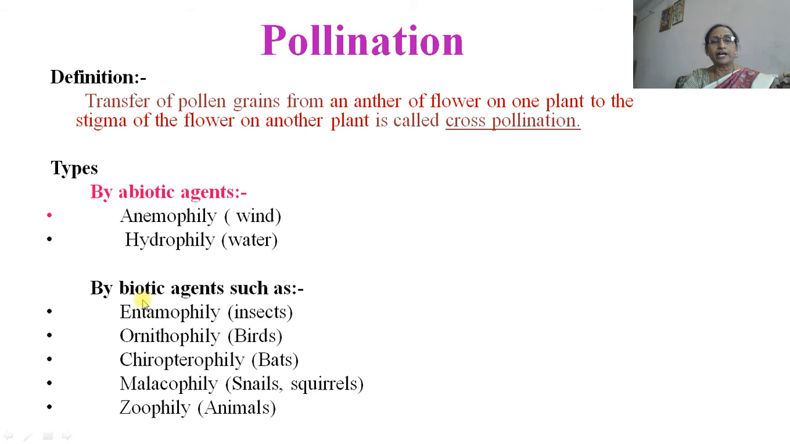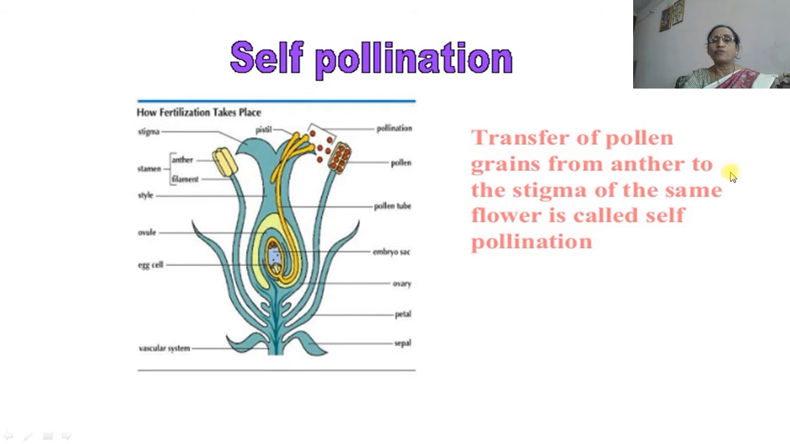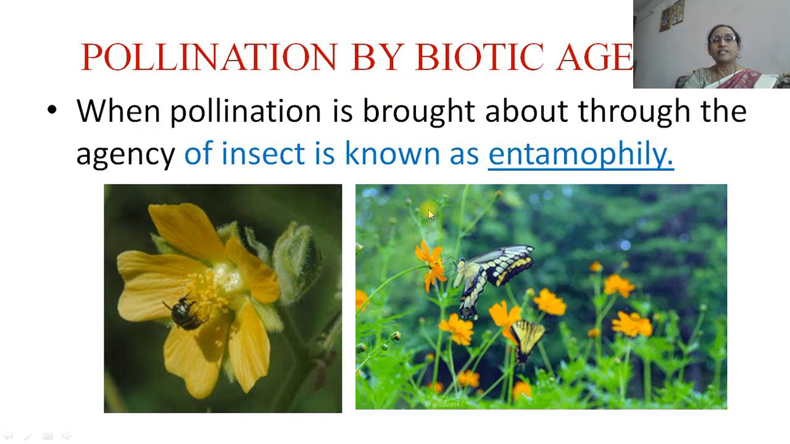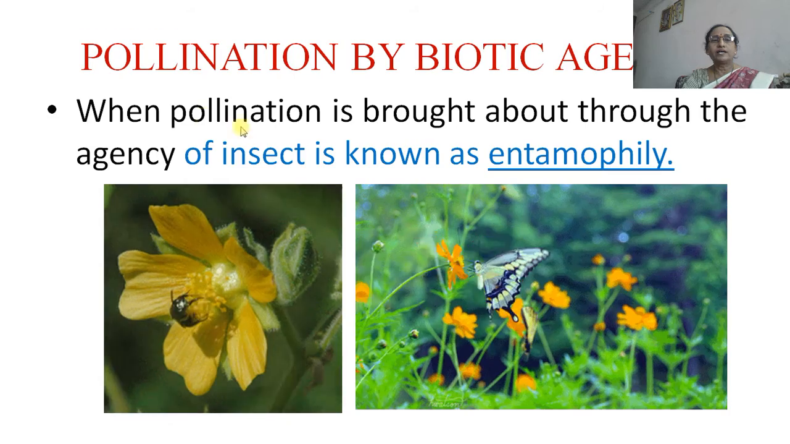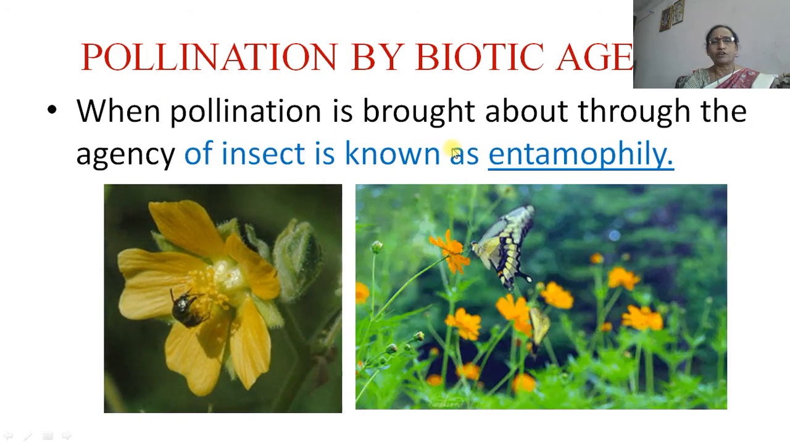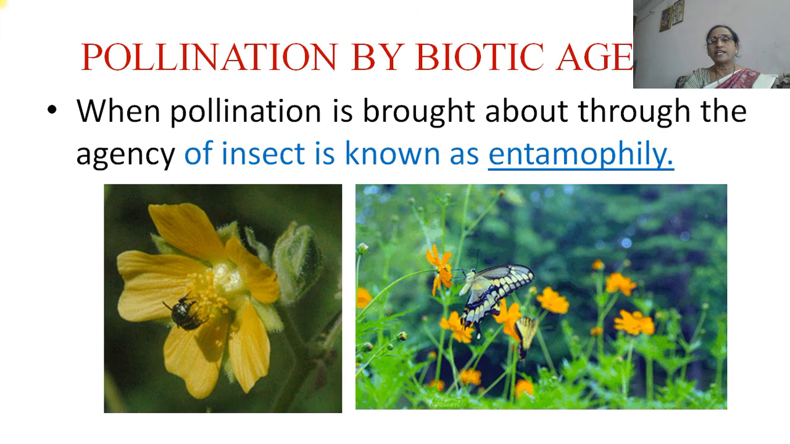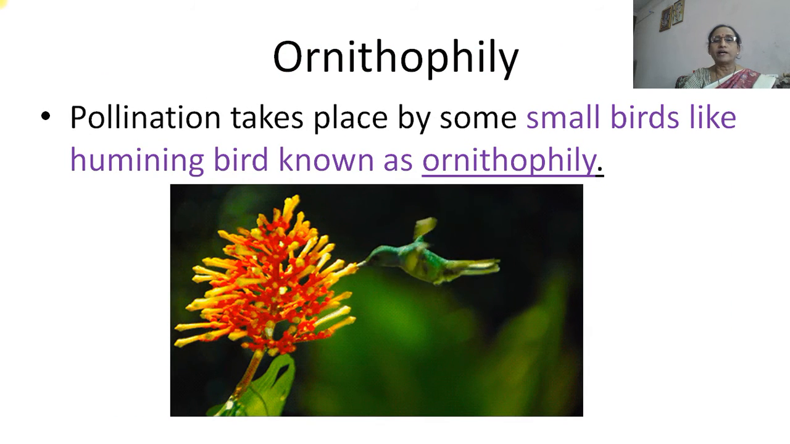And there are many biotic components, like insects, birds, bats, snakes, squirrels and animals, and they are the agents of pollination. Self pollination means transfer of pollen grains of the same flower onto the stigma of the same flower. And pollination by a biotic agent can be cross pollination or self pollination, no doubt. When pollination is brought about by insects, it is called entomophily, and when it is carried out by birds, it is called ornithophily. This is the type of pollination.